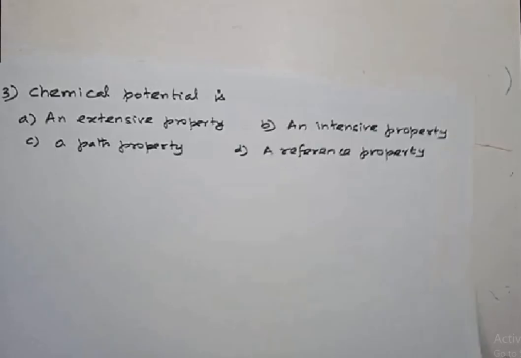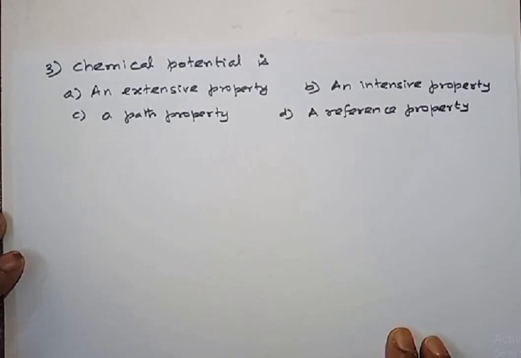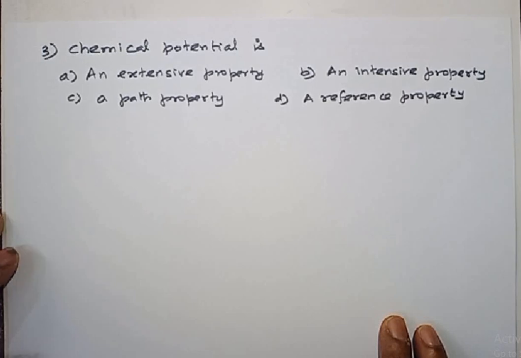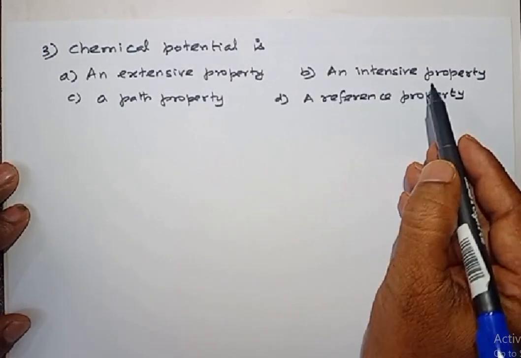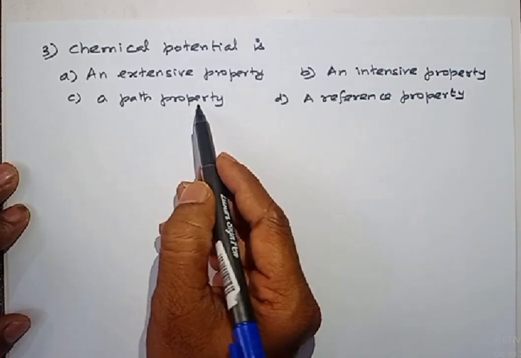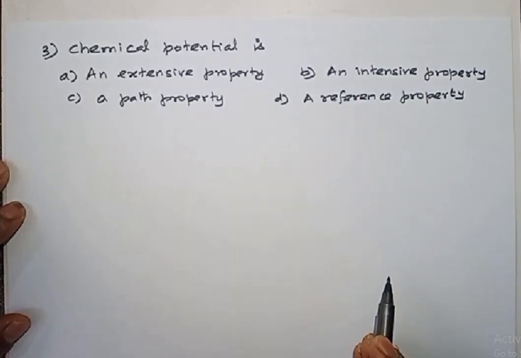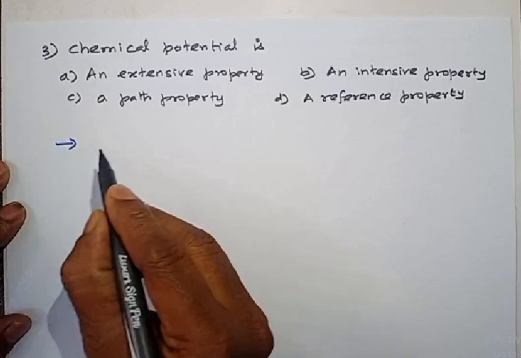Question number 3. Chemical potential is, 4 options are given: an extensive property, an intensive property, a path property, a reference property. Observe this carefully.